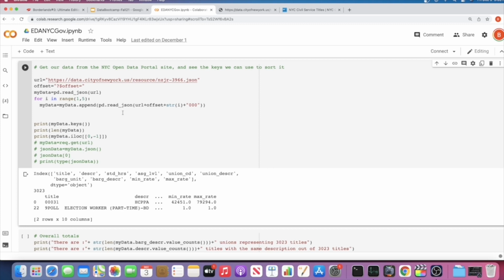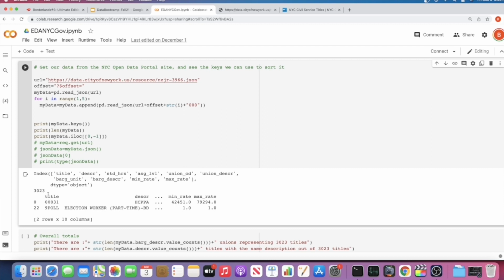After we pull in all our data, I printed out the keys, which we'll be working with, which are those columns that we saw a second ago on the actual data portal site. Then I printed out the length of the data just to make sure I got everything. So here, 3,023. So, got everything. And then I printed out the first item and the last item.